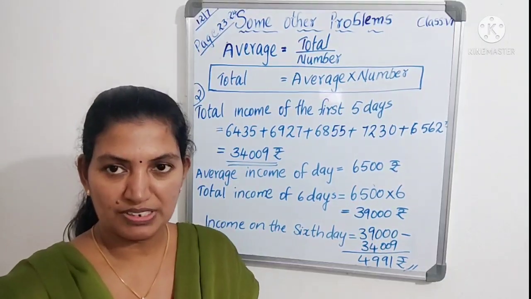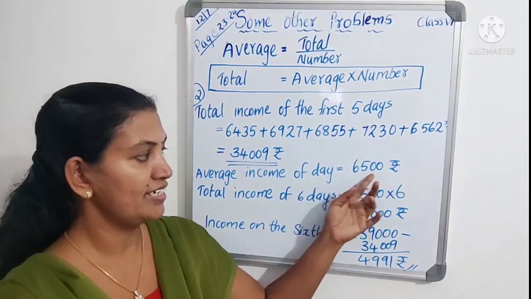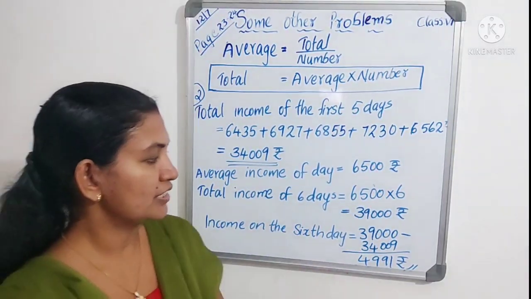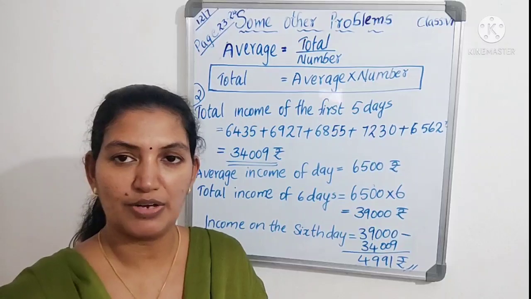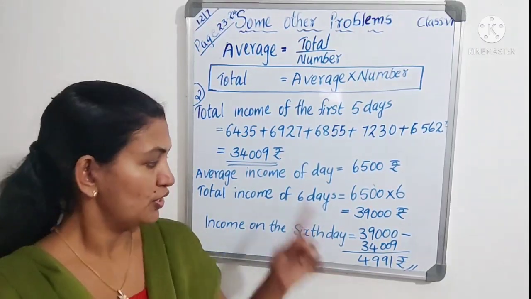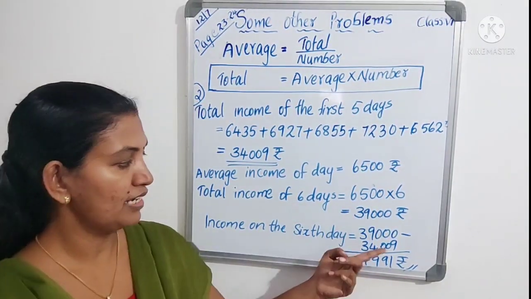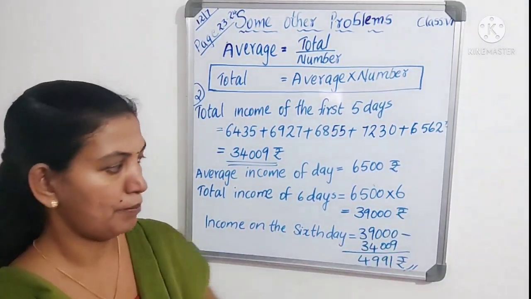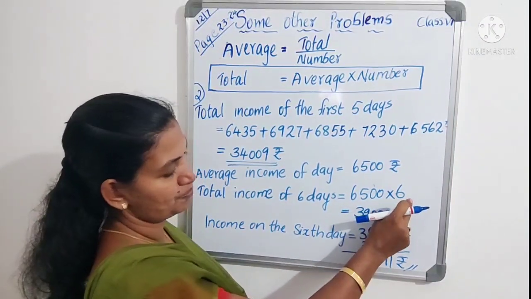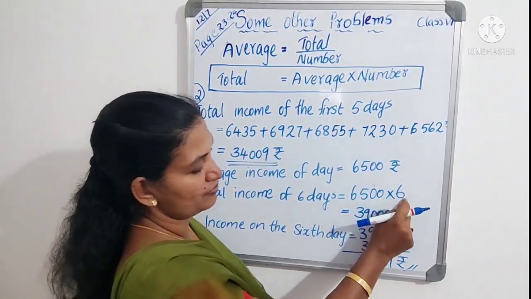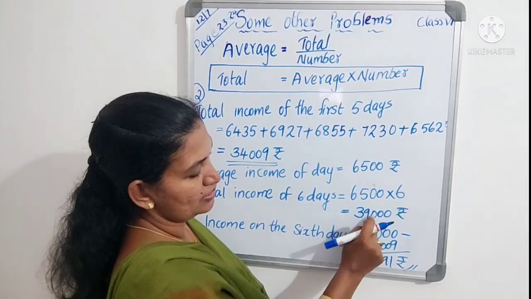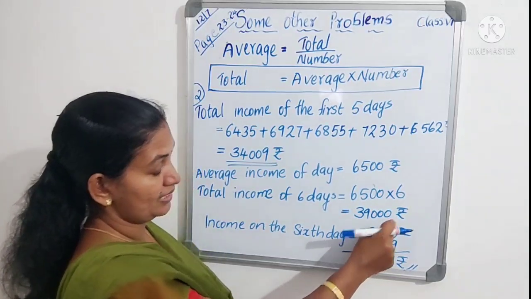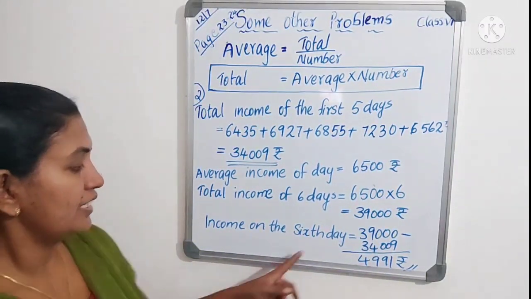Next, the average income of a day. That is also given in the question. Average income of a day is 6,500 rupees. Next, the total income of 6 days. Only 5 days are given, so we have to find the 6 days total also. How can you find the total income of 6 days? We studied the formula, average into number. So 6,500 into 6. 65 multiplied by 6, then we will get 390. Then add the zeros. So we got 39,000.